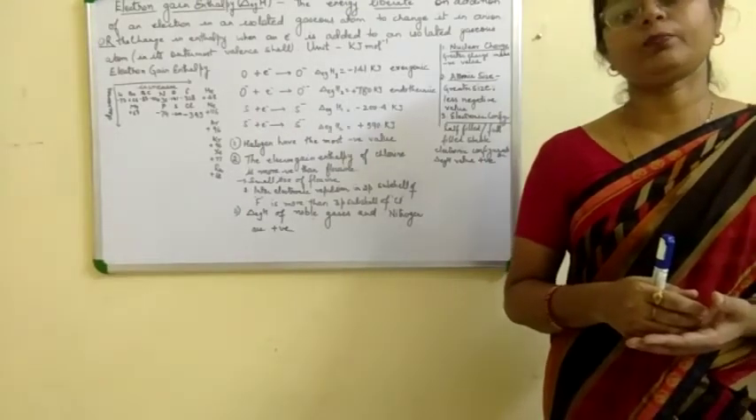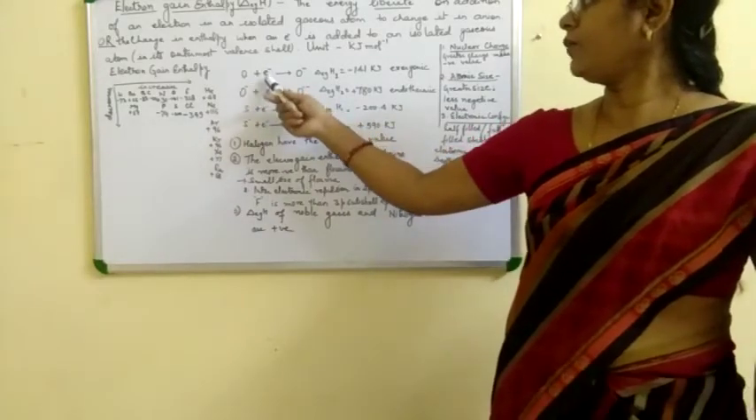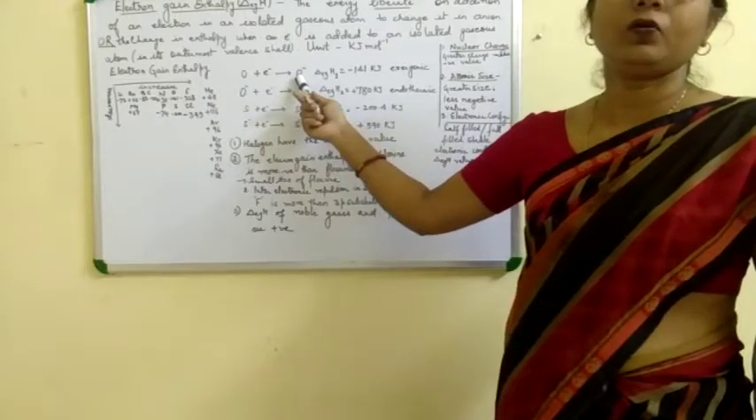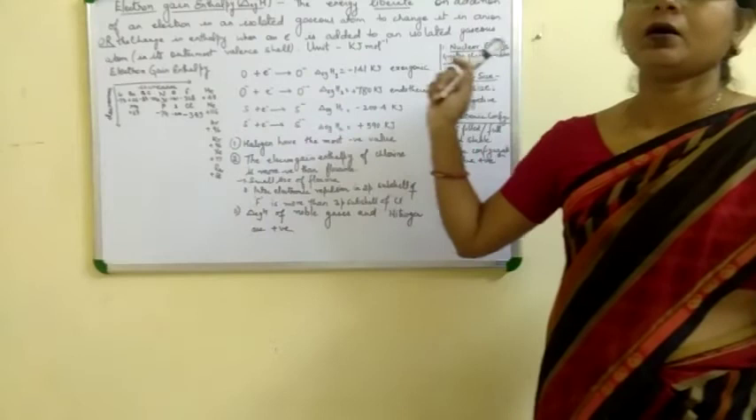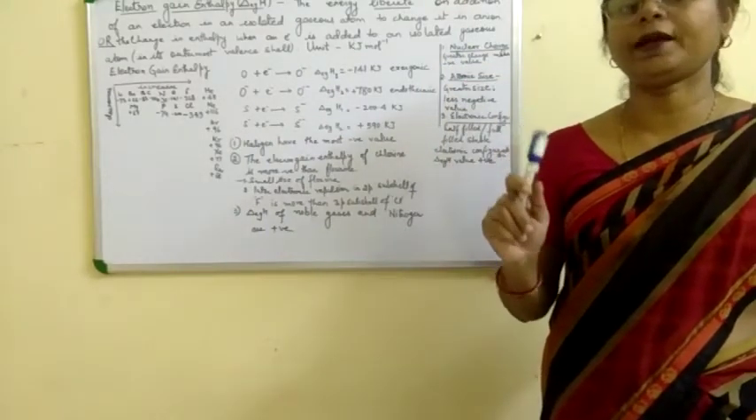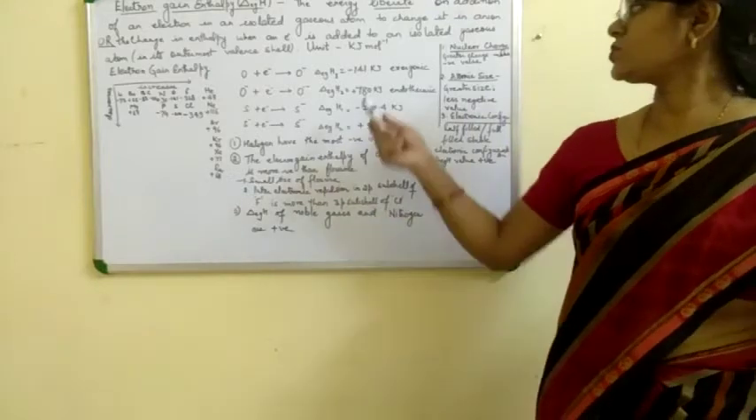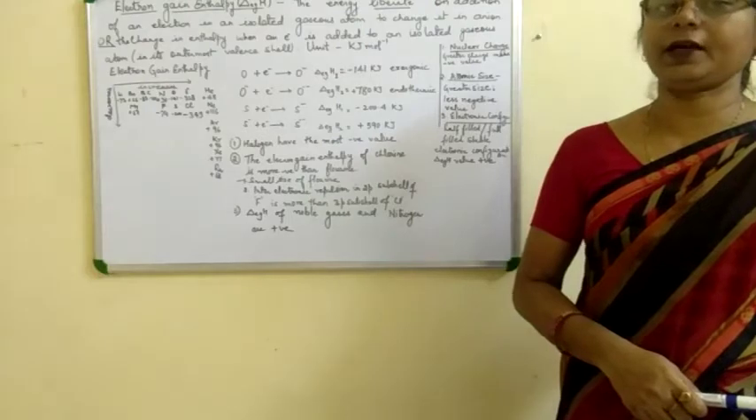When an oxygen atom gains one electron, it forms the O- monovalent ion. During this process, 141 kilojoule per mole of energy is liberated. This energy is known as the electron gain enthalpy of the oxygen atom.